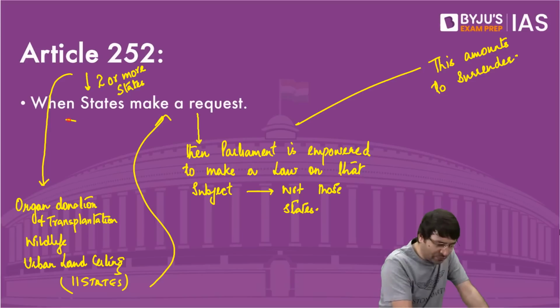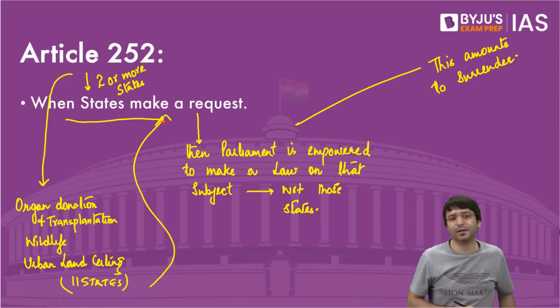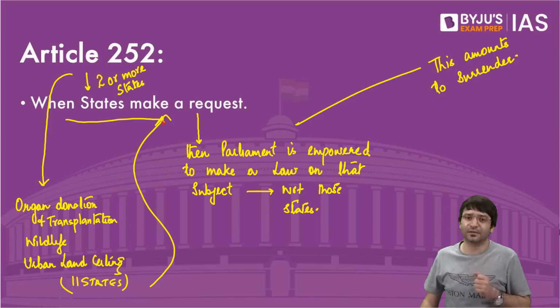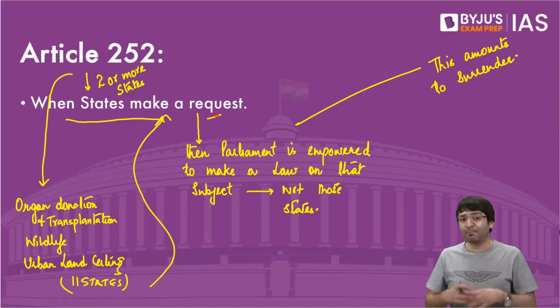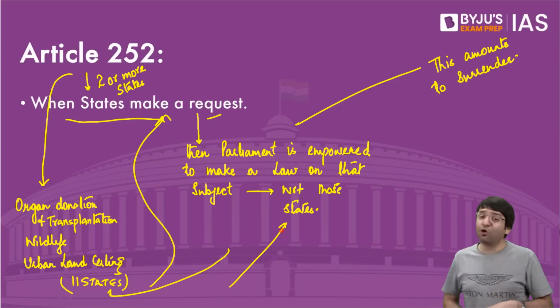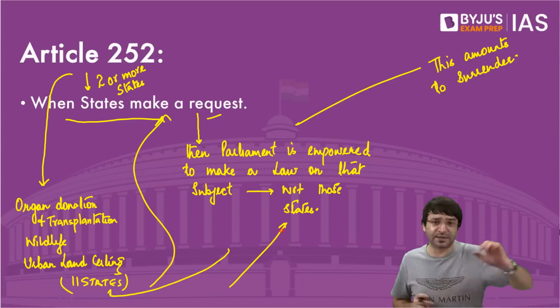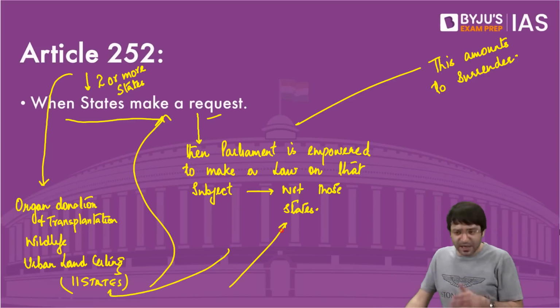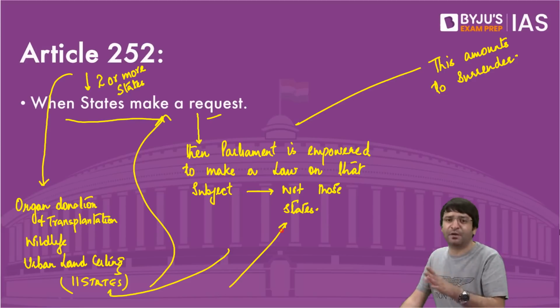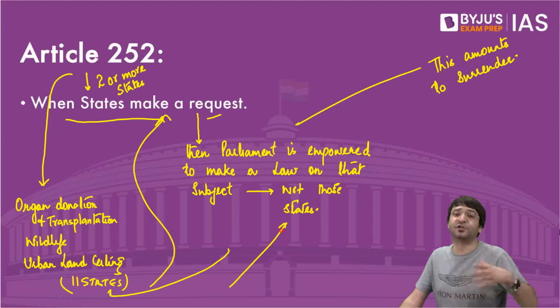So when two or more states request, then Parliament is empowered to make a law on a state list subject which they have requested. But this law would be applicable to only those states who make this request, not to the other states. If 11 states have made a request for Parliament to enact a law on urban land ceiling, this parliamentary law will be applicable only for those 11 states, not for the other states which did not make the request.